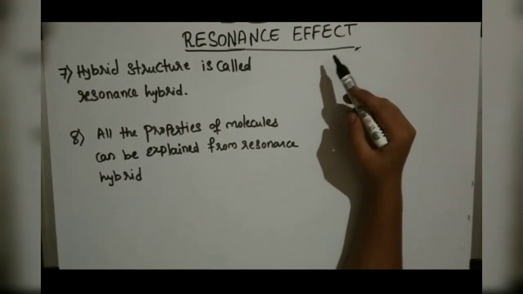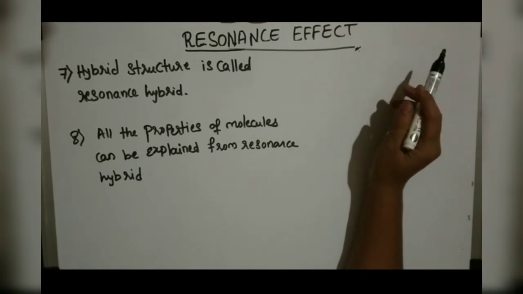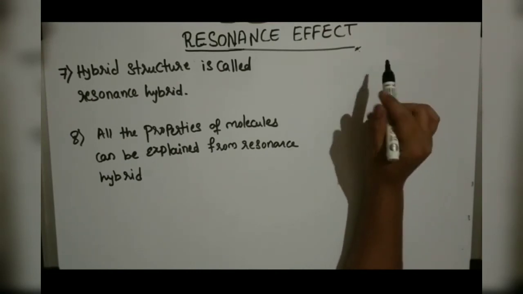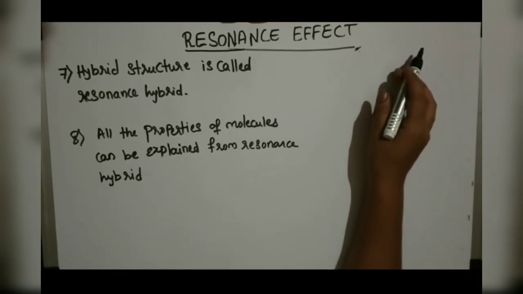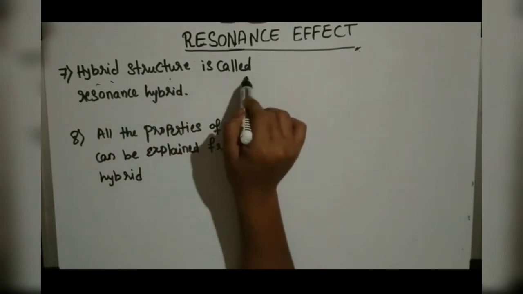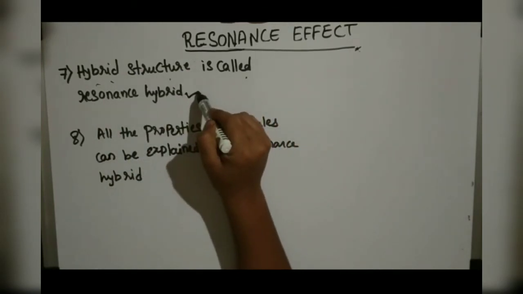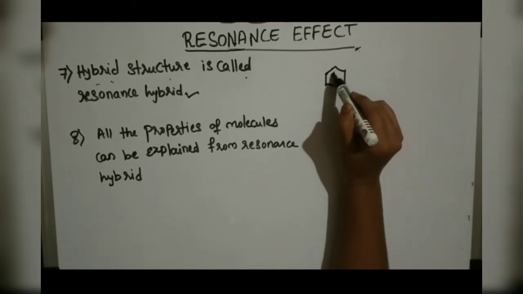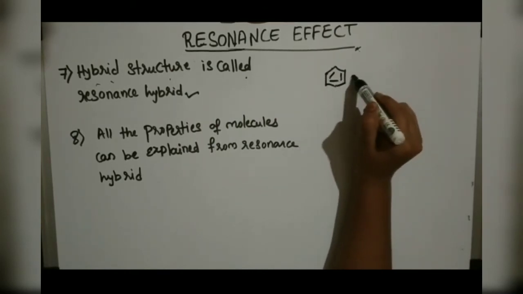So our 6th point was that all the resonance or canonical structures can be mixed to form a hybrid structure. This hybrid structure is very important. This is related to the 7th point. Hybrid structure is called a resonance hybrid. I am taking only benzene as an example now.